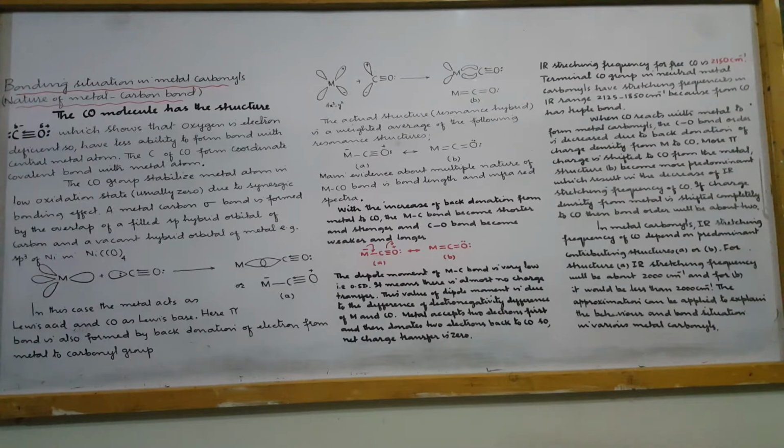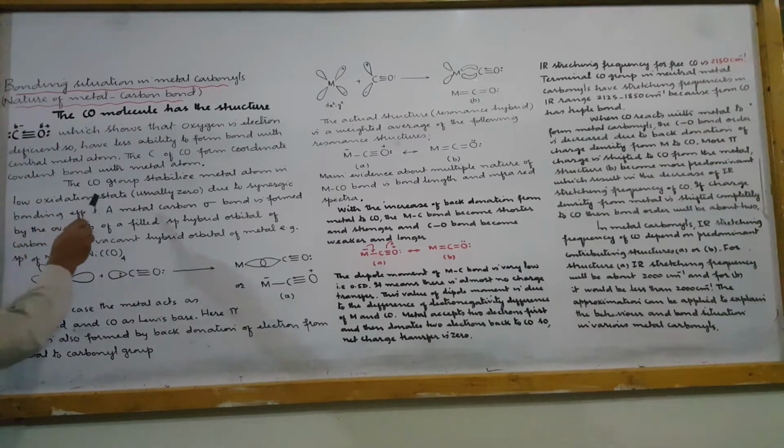It means the carbon of carbon monoxide forms a coordinate covalent bond with the metal atom. In carbonyls, the nature of bonding between the carbon of carbon monoxide and the metal atom, usually in zero oxidation state, is of coordinate covalent nature.